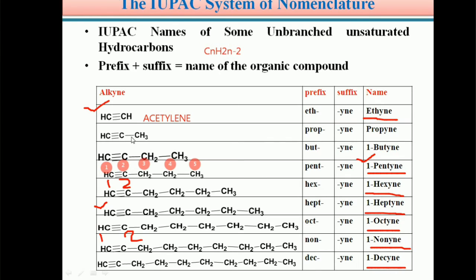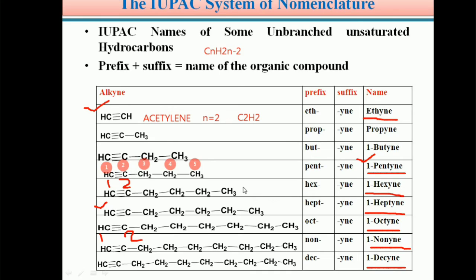So in case of ethyne, here small n equals 2 carbon atoms. Therefore, the molecular formula of ethyne is C2H2, because H2n-2: 2 twos are 4, 4 minus 2 is 2. C2H2 is the molecular formula of ethyne. It strictly satisfies the general molecular formula of alkynes, CnH2n-2.